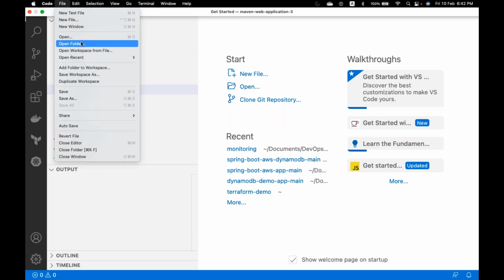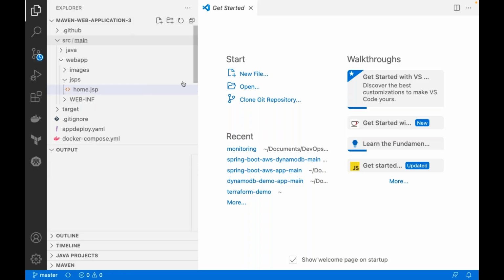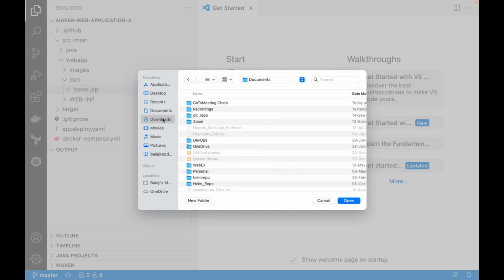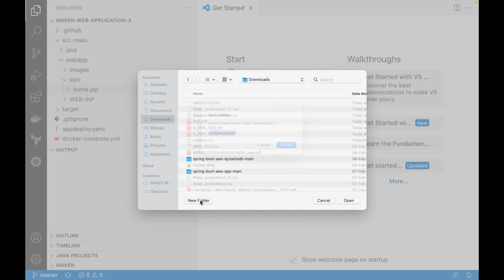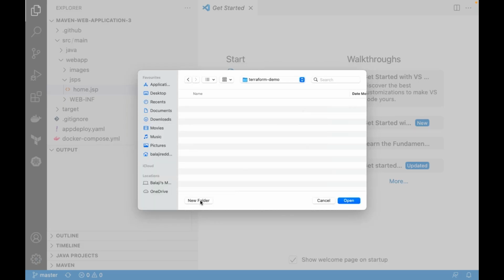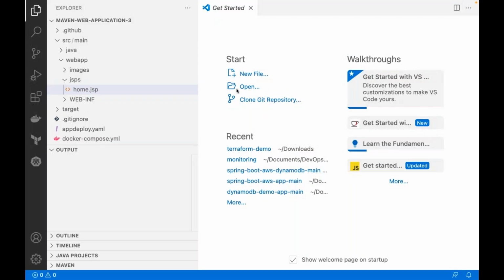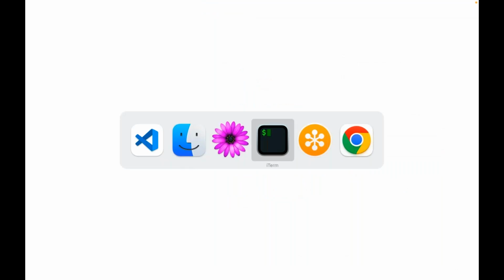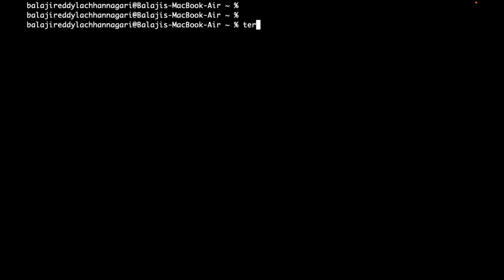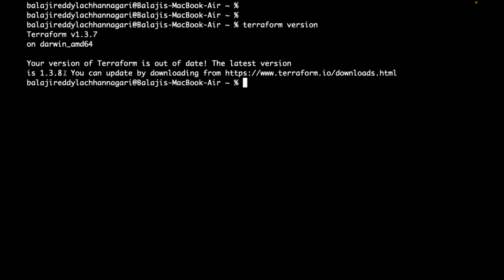I'm going to create one folder and develop a very simple Terraform script. I'm not doing something complex here. I'm opening that folder in Visual Studio Code. I already have Terraform installed on my local laptop. If you see the Terraform version, I already have Terraform installed, up to date.